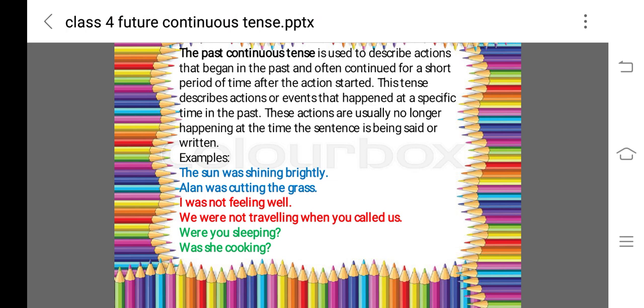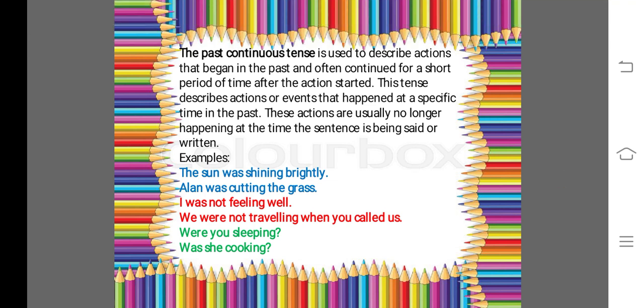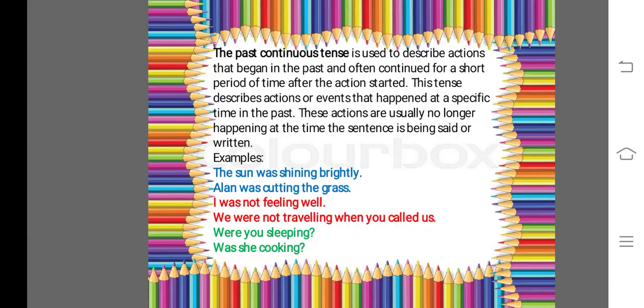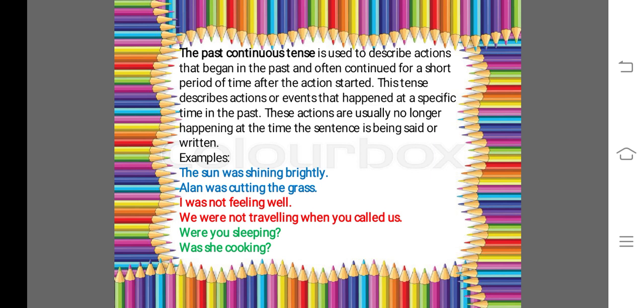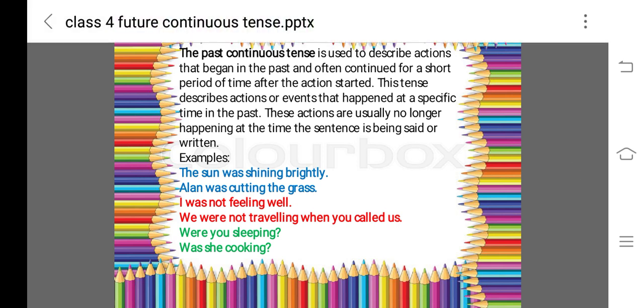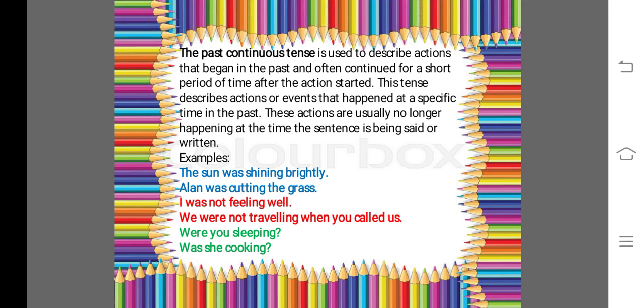So continuous tense is all about V1 ing forms. Okay, whenever we are writing continuous tense, whether it is present continuous or past continuous, we will use V1 ing form of the verb, which is sometimes called fourth form also. Okay, we have three forms of verb: present, past and past participle. It is also called fourth form of the verb, which is ing form.